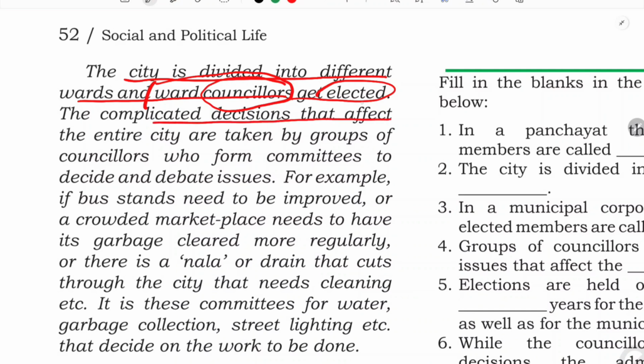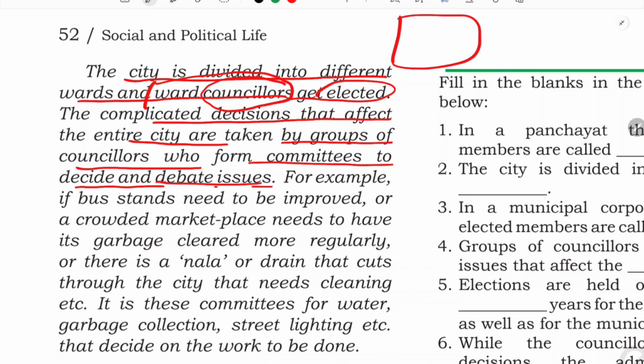And the complicated decisions that affect the entire city are taken by groups of councillors who form committees to decide and debate issues. See, suppose this is a city, just examine, okay, and this city is divided into various parts, and all these are what? These are all wards, and from each ward there will be one representative who will be elected by the people, as India is a democratic country, isn't it? So here your representatives will work for the people. So in urban areas also, each area has been divided into wards and each ward has one councillor elected.